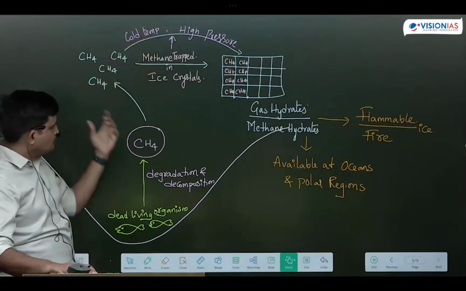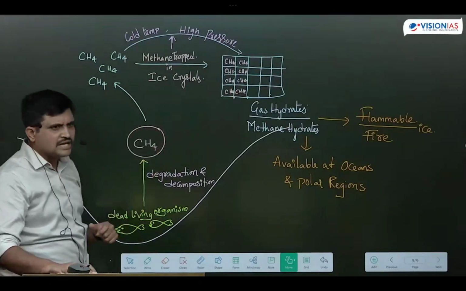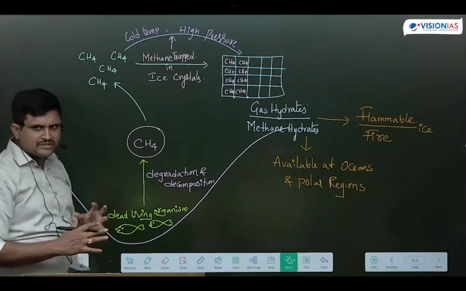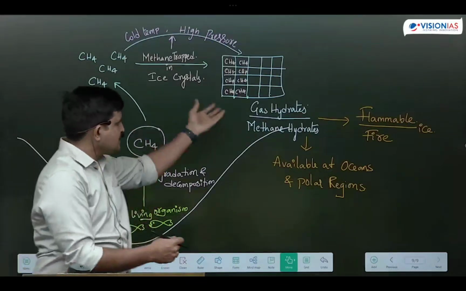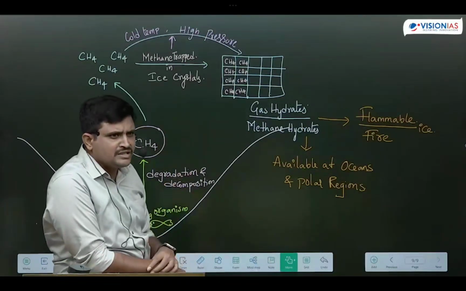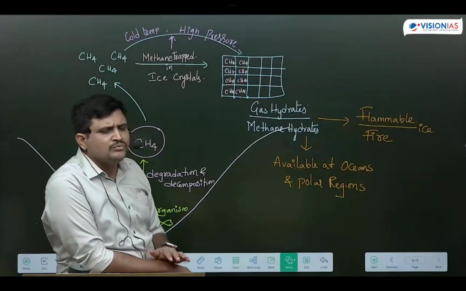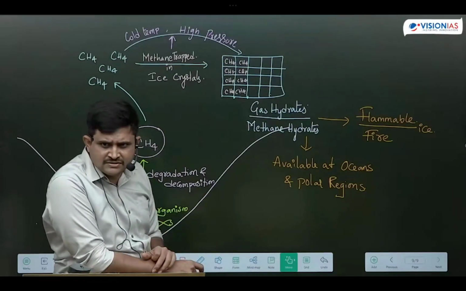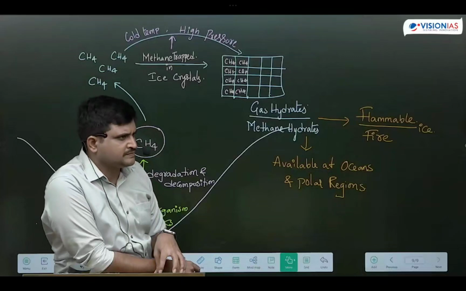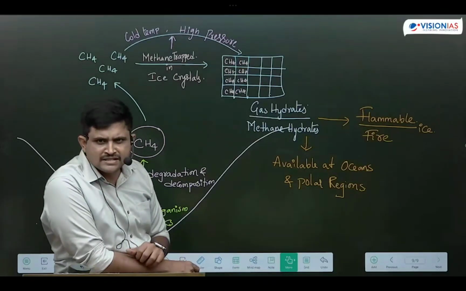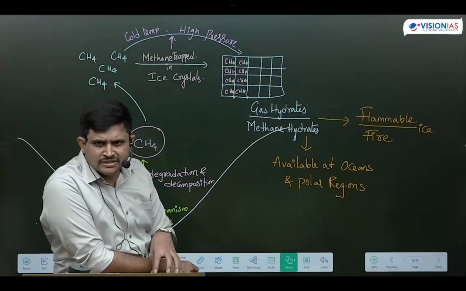At this condition, whatever methane is released will be trapped into the ice crystals which have been formed there. That happens in a slow evolutionary manner. Now, these ice crystals, generally we call them gas hydrates or methane hydrates. We can call it fire ice or flammable ice. And gas hydrates are available only in the polar regions as well as oceans, not on the land part of the earth. Got it, students? That is how the gas hydrates will be formed, and that is how the methane will be trapped into these ice crystals.